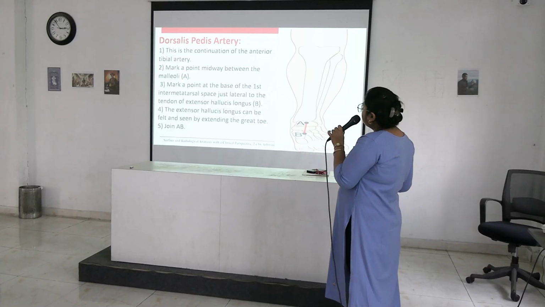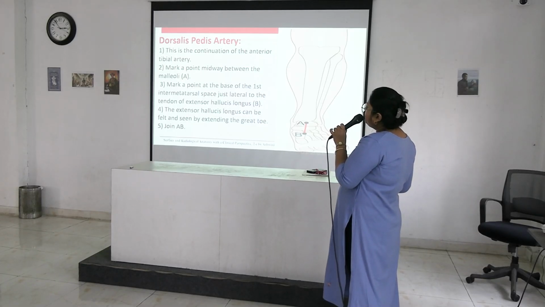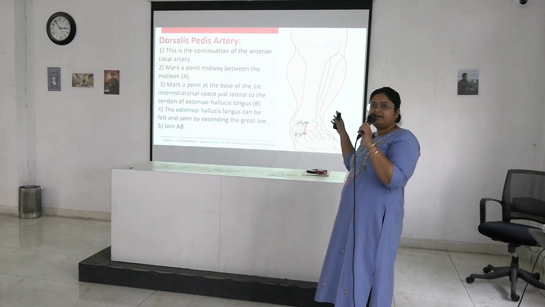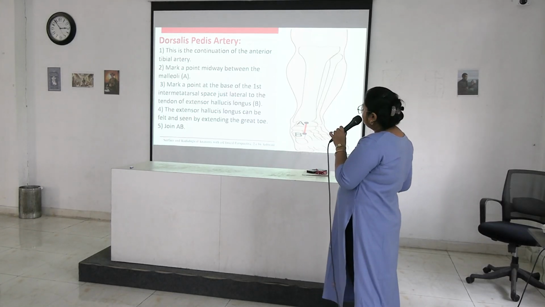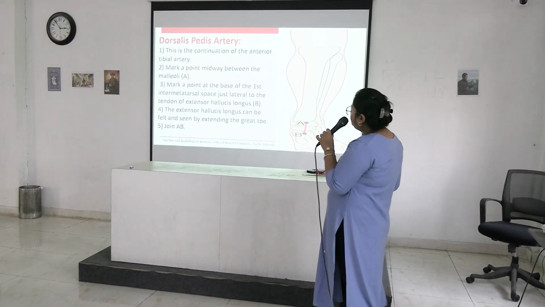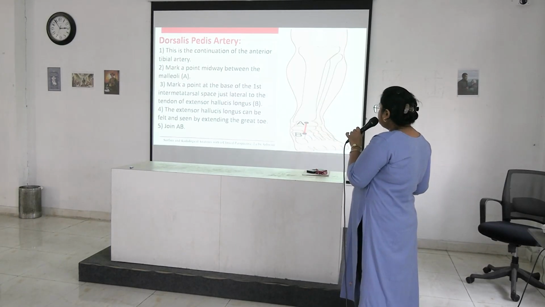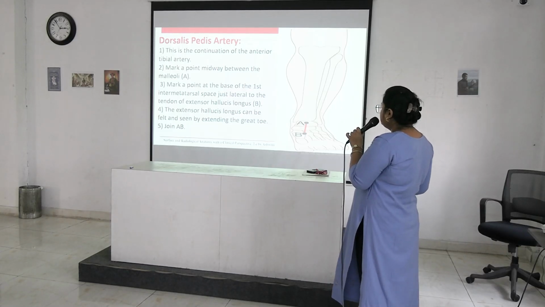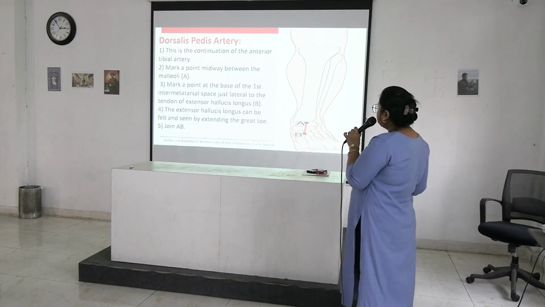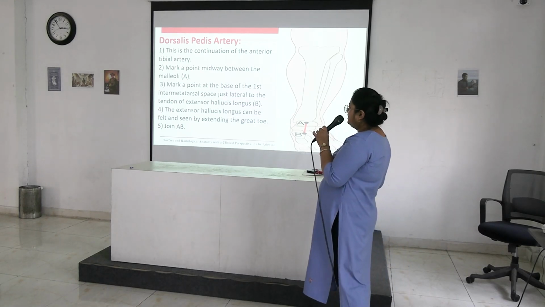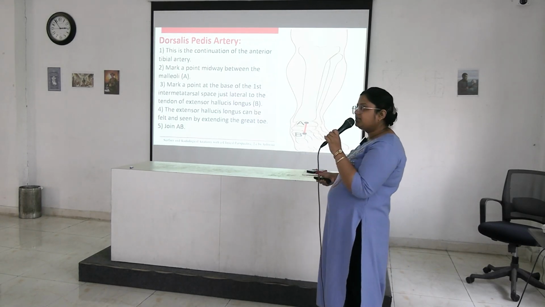This is A and B. Point A is a marked point midway between the 2 malleoli, at the ending point of the anterior tibial. The second point is point B. Mark a point at the base of the first intermetatarsal space. This is the first intermetatarsal space. At the base of this space, you give the second point, just lateral to the tendon of extensor hallucis longus.